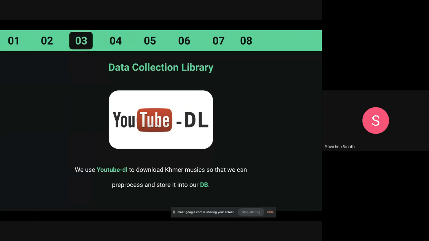First, we need to collect data. So we have a library for that, called YouTube, which can download our music and turn it into a WAV file. It can download from all sources of video, but we chose YouTube because it is freely accessible to everyone.